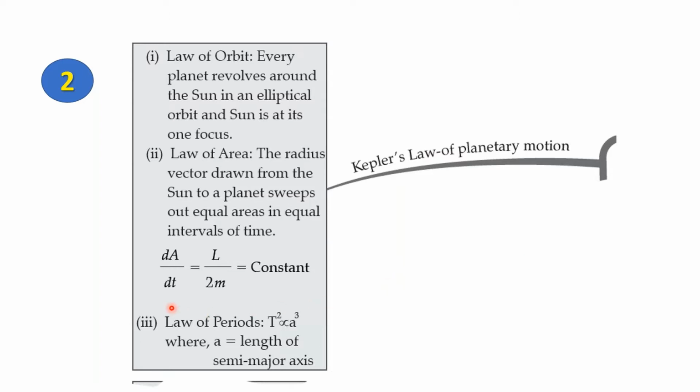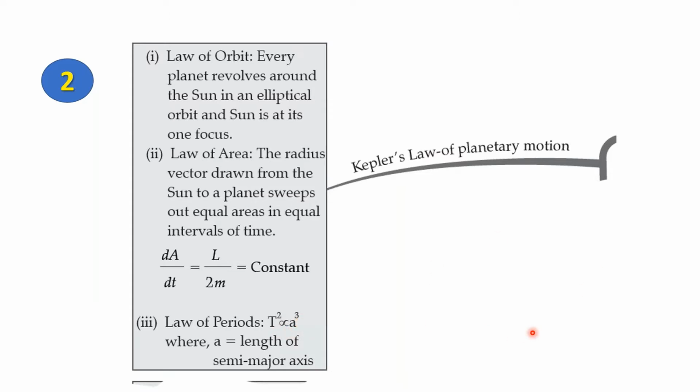Now, the third law, the law of periods, is very important. This is found in most numericals, and it states that T square is proportional to a cube. Now here T refers to the time period of one orbit of the object around the sun, and a is the length of the semi-major axis. So this law says that the square of the time period is directly proportional to the cube of the length of the semi-major axis of the orbit.